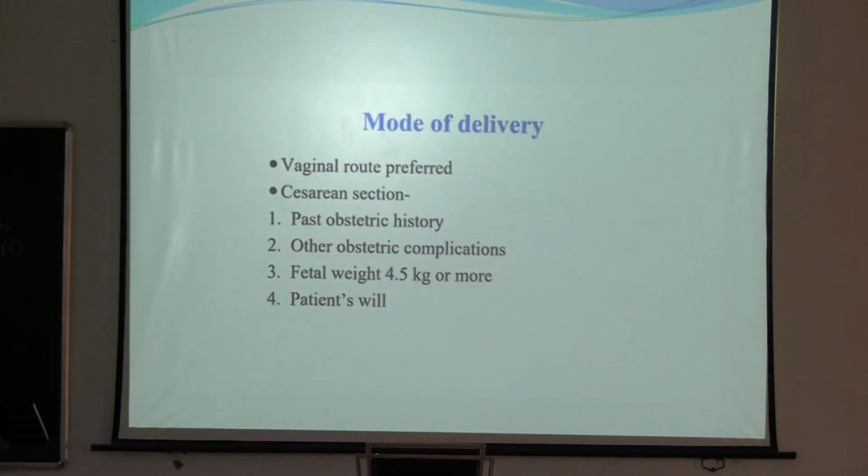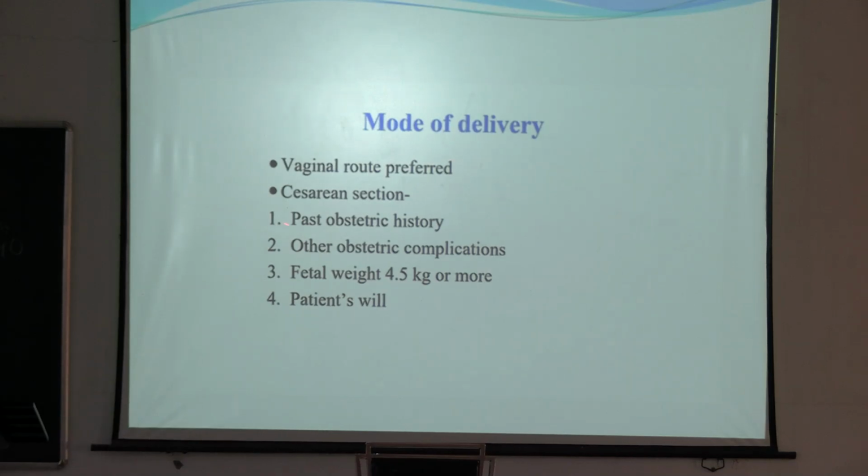So, what should be the mode of delivery in a diabetic mother? Vaginal route is obviously preferred unless there is any obstetric indication. Mainly this is the thing. We don't specifically do a C-section if the patient is diabetic. No. Unless there is an obstetric indication, we will not do C-section.